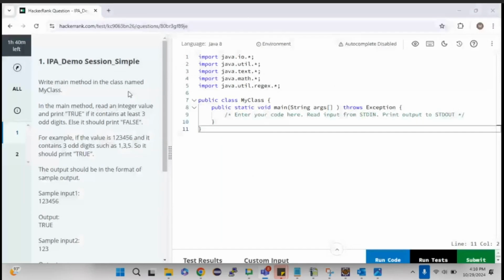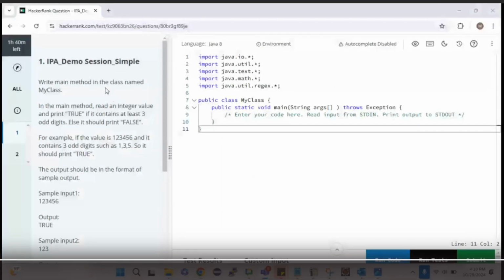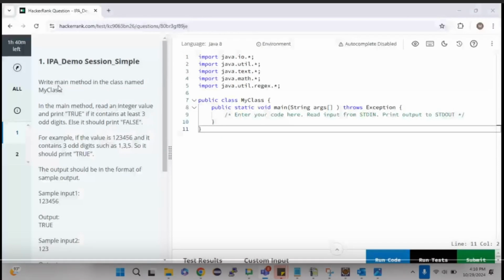Okay then, so this is my simple question. Here they have asked to write a main method in the class named MyClass. Hopefully, since you have gone through the Explore courses, I don't need to explain what classes mean, right? Or do you want me to explain everything from the beginning?